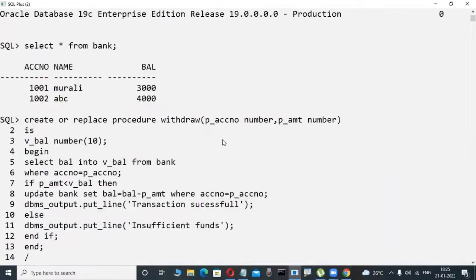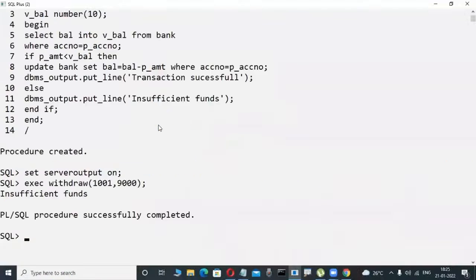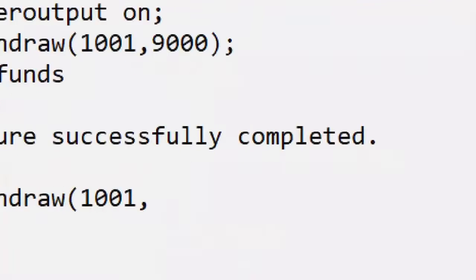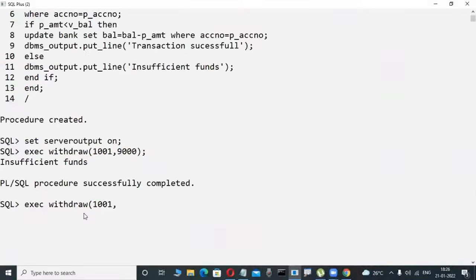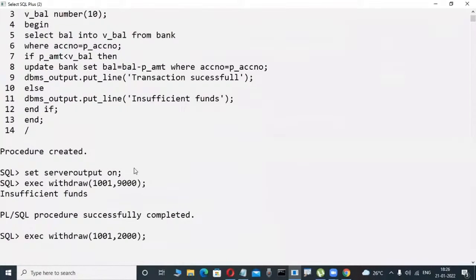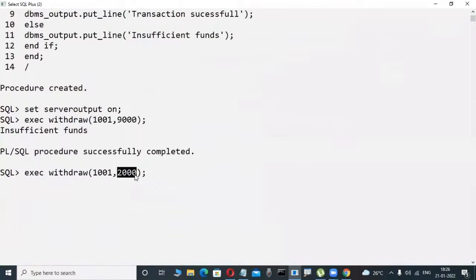For example, in this case my balance is 3,000. Now I try to withdraw 2,000 rupees. Observe it here, 1001 is my account number. I try to execute the withdraw procedure again. Now I try to withdraw 2,000 rupees. Possible? Possible. Why? Because my balance is 3,000, but I try to withdraw only 2,000.